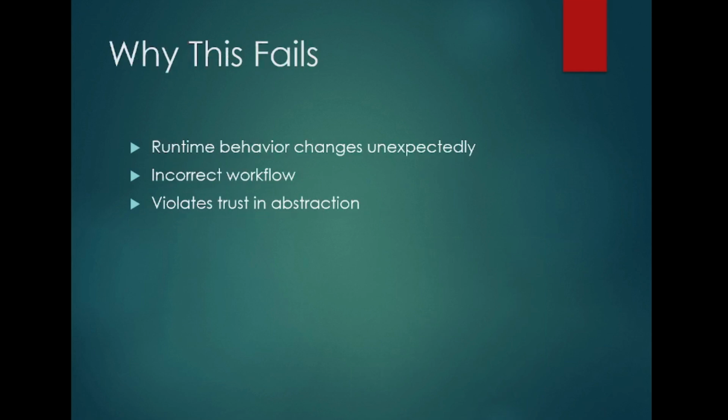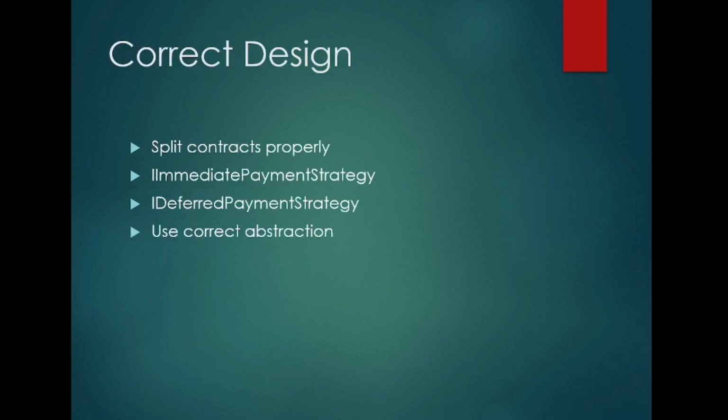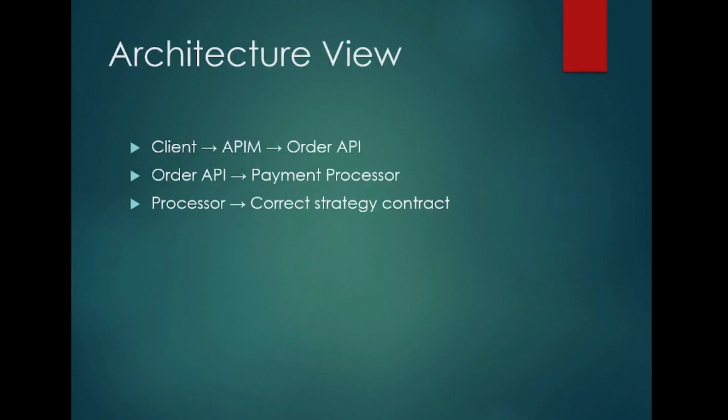Why does this fail? Because runtime behavior changes. The correct design is what we already showed in the diagram, but explaining again: we split IPaymentStrategy into IImmediate and IDeferred and use the correct abstraction.